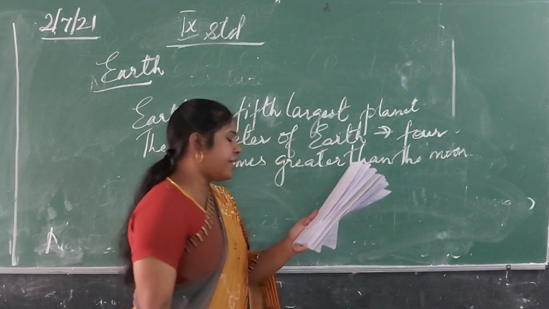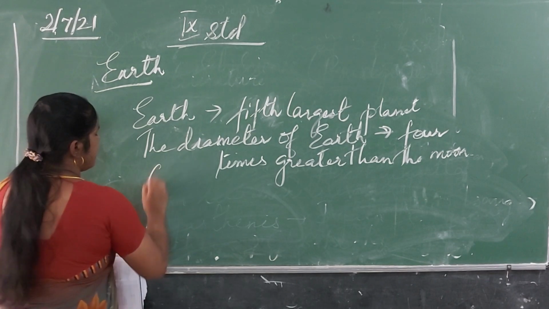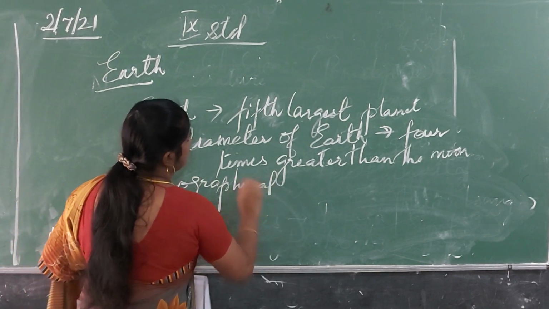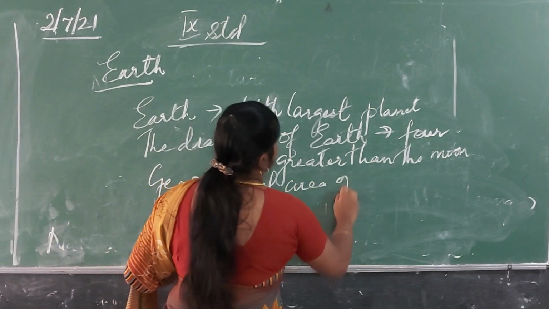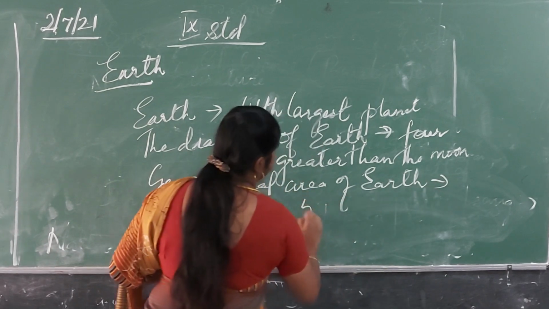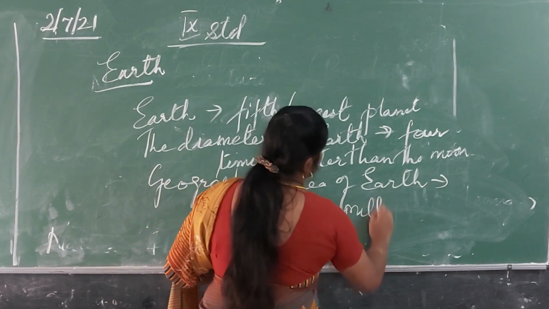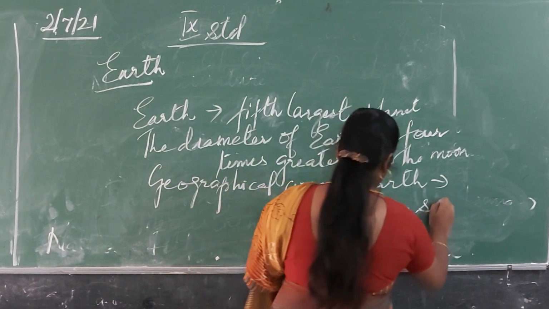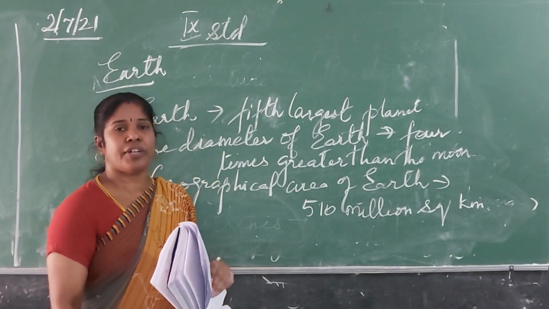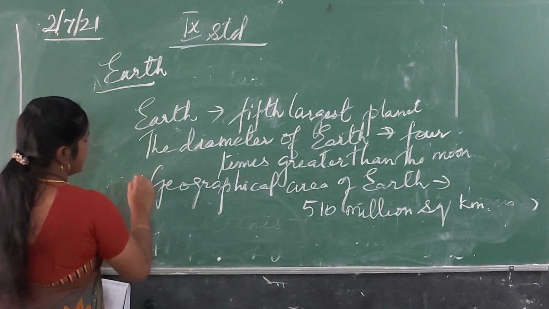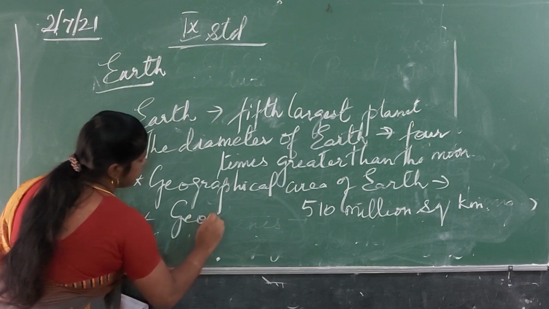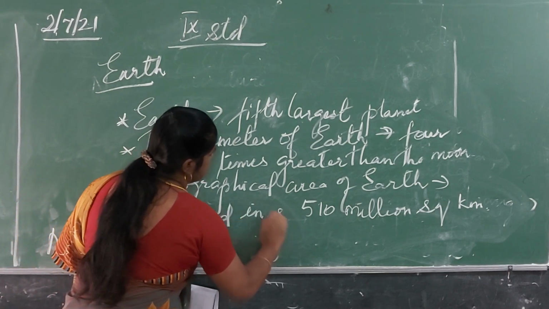The geographical area of the Earth is 510 million square kilometers. The next point is Earth is geoid shape.